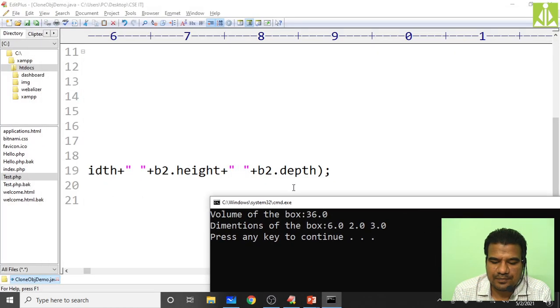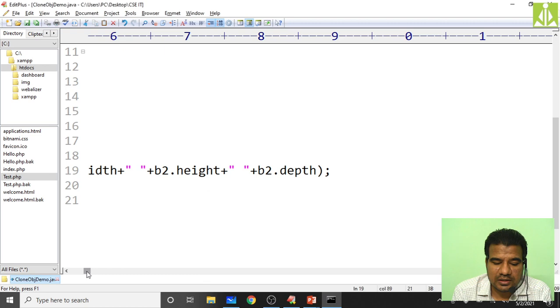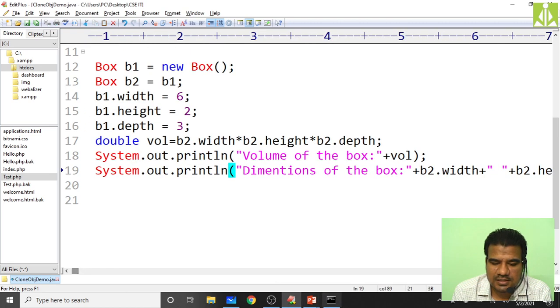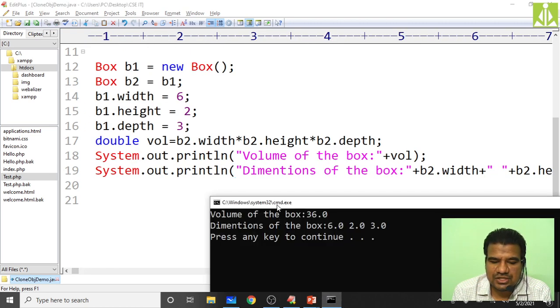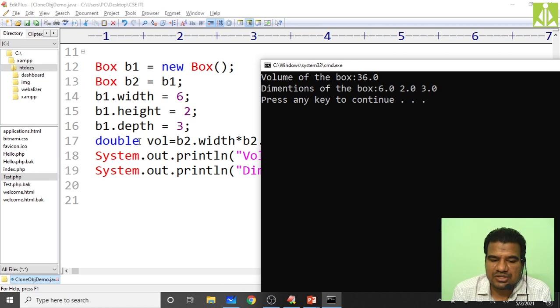See over here. In our first case, I have initialized all my dimensions, like width, height, depth, instance variables of the Box class, with the b1 object. So 6, 2, 3 I have initialized. Then I calculated the volume using b2, because b2 is also pointing to the b1 memory location only.